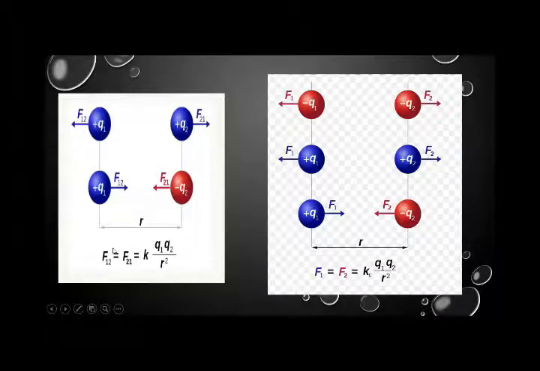So we can say that the electrostatic force is inversely proportional to the distance between the two charges, and we replace it with r square. And why do we replace it with r square? Because it is inversely proportional to the square of the distance between them. It is found experimentally how it relates to the electrostatic force, whether it will be a square, a square root, or a simple inversely proportional relation. It is found by experiments. So take a screenshot of these slides and we will move toward the next one.